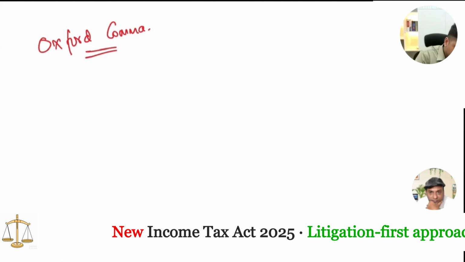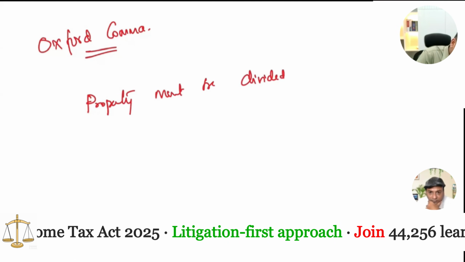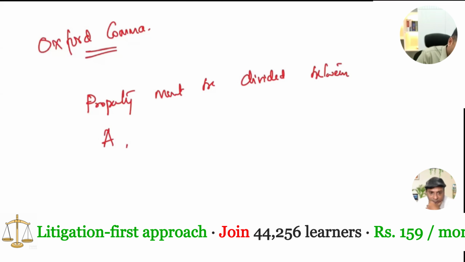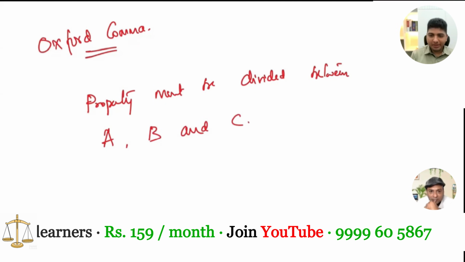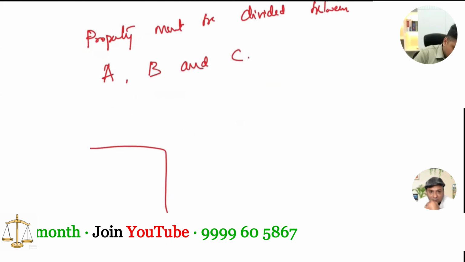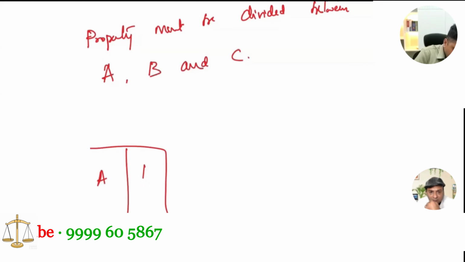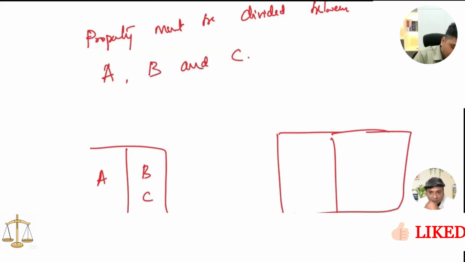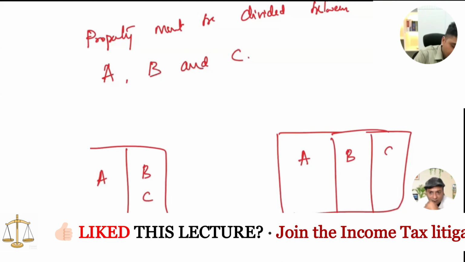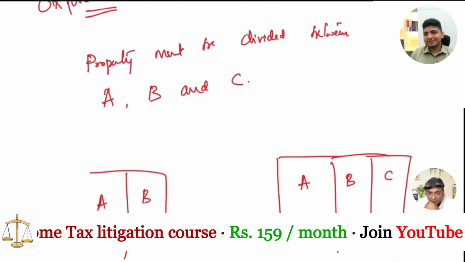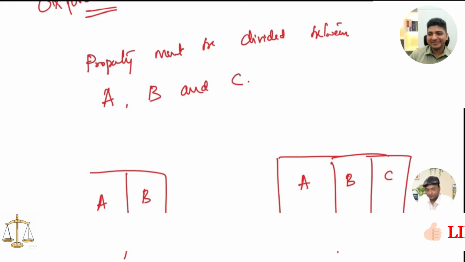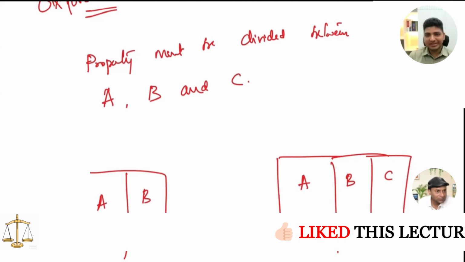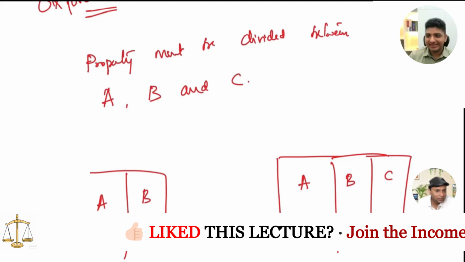For example, if I were to say, property must be divided between A, comma, B and C. Now the question is, if there is one property, are you going to divide it into two parts and say this will go to A and this will go to B and C? Or are you going to read it as dividing the property into three parts, A, B and C? How are we going to read this? One third each, equally among all. Or A in one part and B and C in two parts.